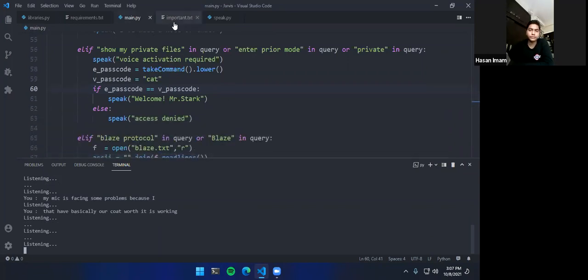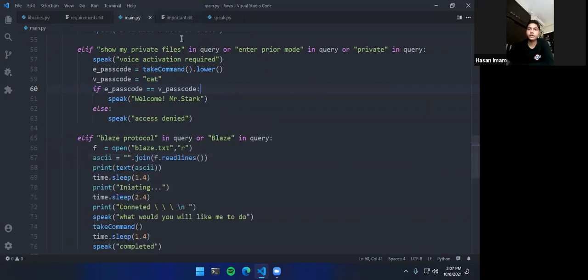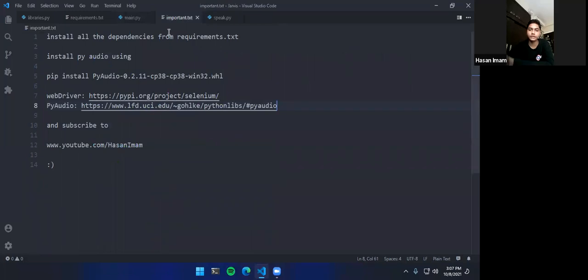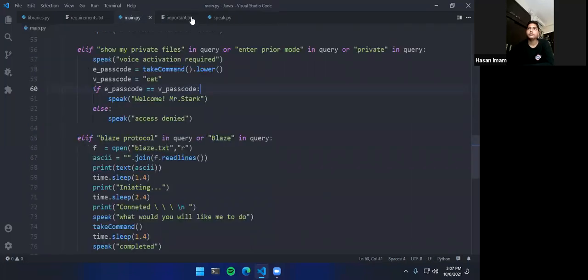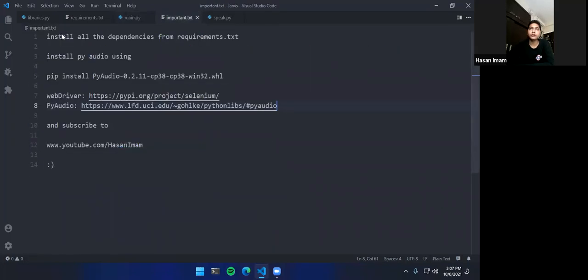As someone said in the chat, can we use a typing AI instead of a mic? Because you can see how I am facing mic issues. You might also face mic issues because not everyone has a mic in their computer, or let's just say a good mic attached to their computer like we have in our phones. So can we use it as text based?